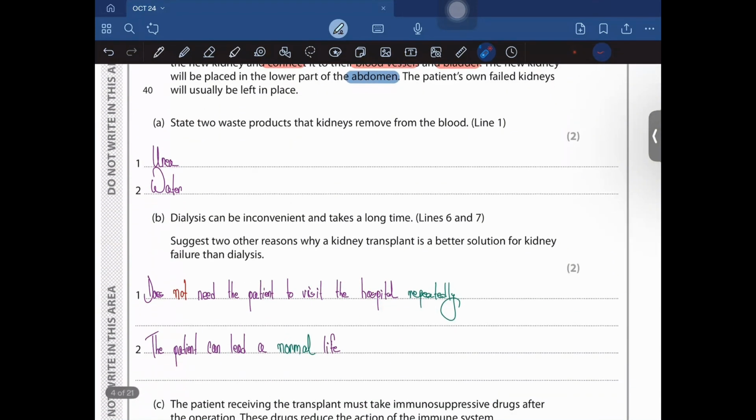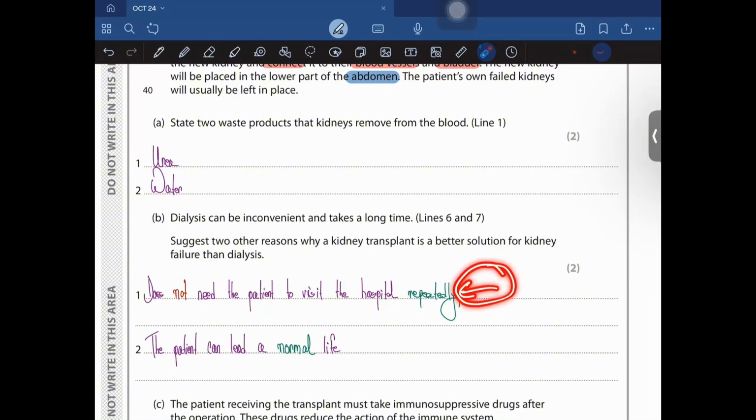It does not need the patient to visit the hospital repeatedly, and the patient could lead a normal life, right? Because the patient does not need to visit the hospital again and again, the patient could basically go on to their normal life and do exercises and carry out their jobs, right? So yeah, there won't be any tensions of any sort. So that is what I've said over here. The first thing is that the patient doesn't need to visit the hospital repeatedly, and the second thing is that the patient can lead a normal life.